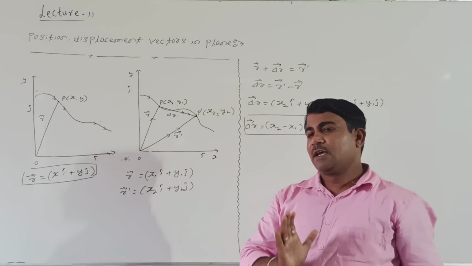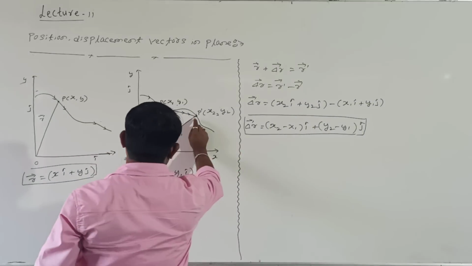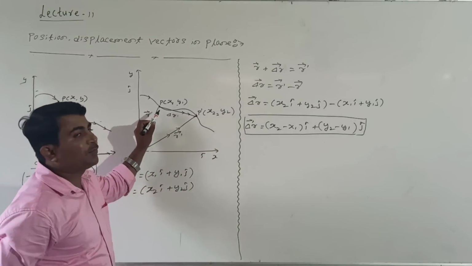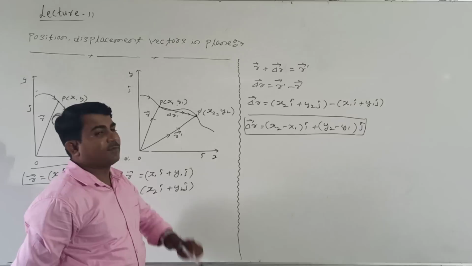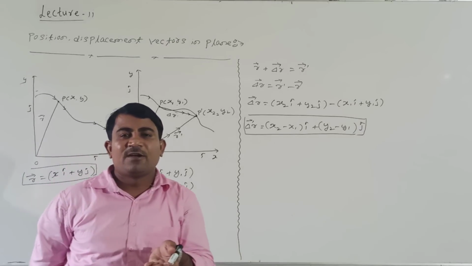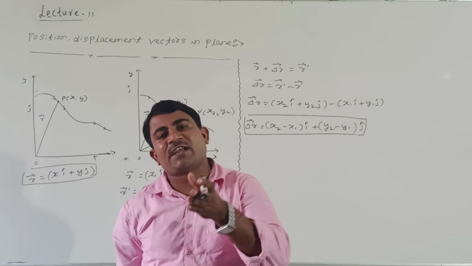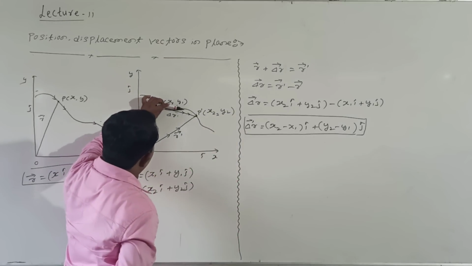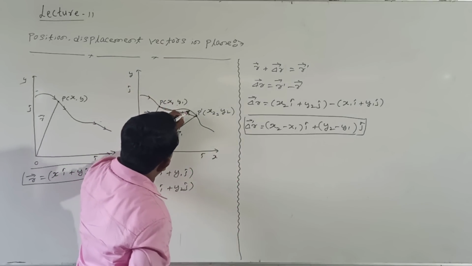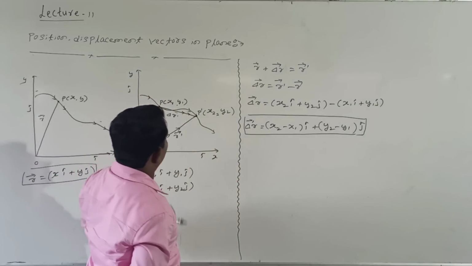Right, students? See here. This is the final position, and this is the initial position. This line joining them we are calling the displacement of the given body. Displacement is along the direction of motion of the body. In this direction the body is moving.